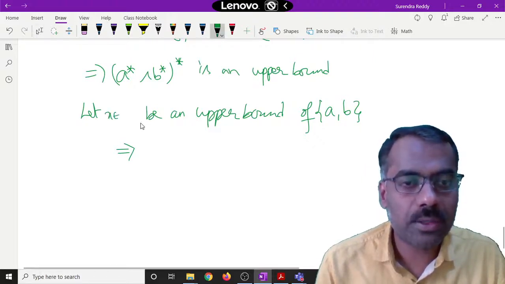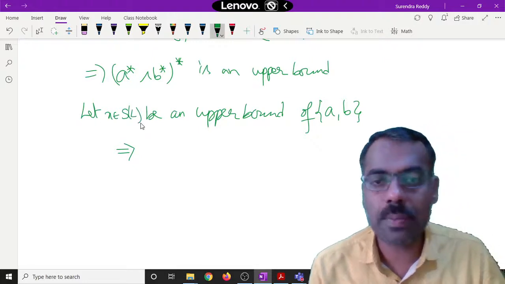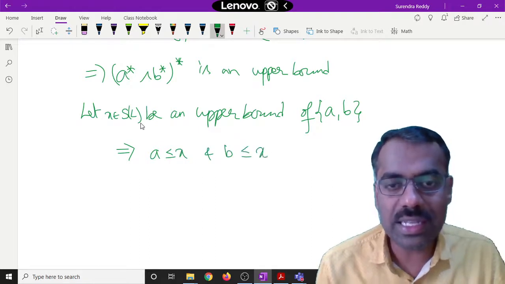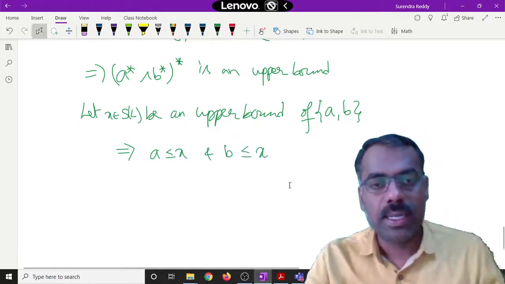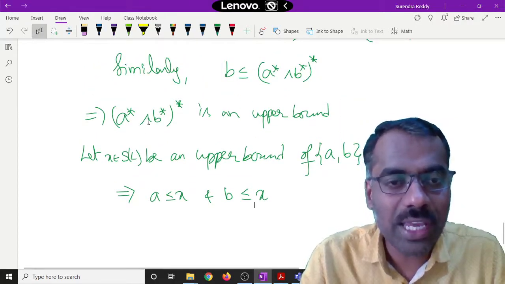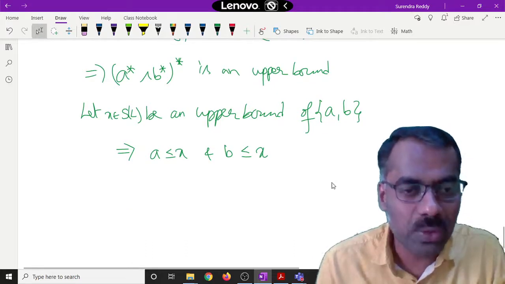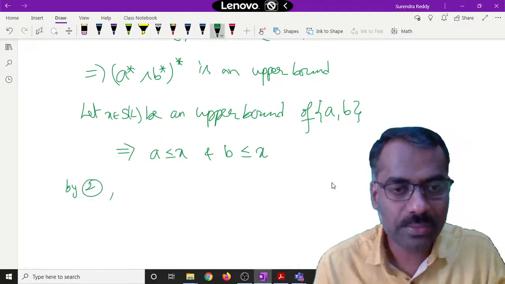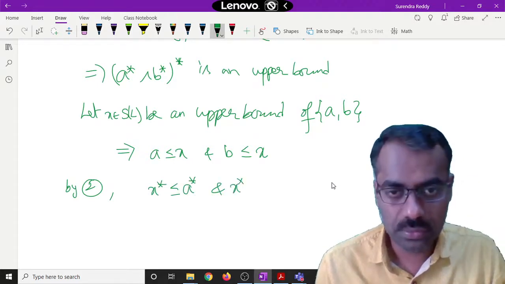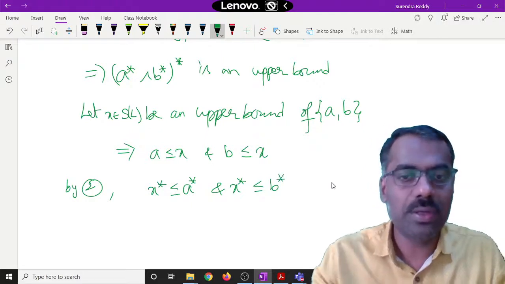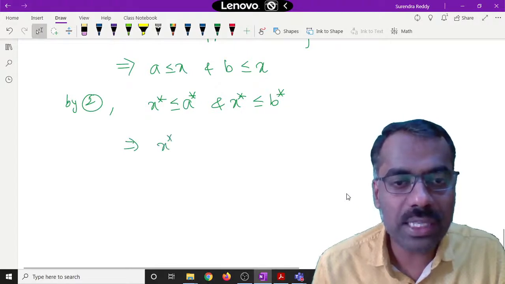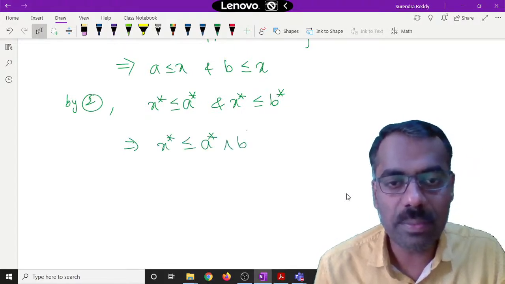Let x belong to S of L be an upper bound of this. That means A is less than or equal to x as well as B is less than or equal to x. Somehow we should get relations in the form of A star and B star. So by 2, what do we get? X star is less than or equal to A star and X star is also less than or equal to B star. So if some element is less than or equal to both, then it is also less than or equal to the meet of them. Is this clear?